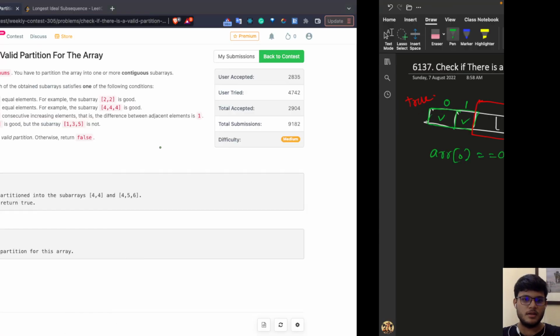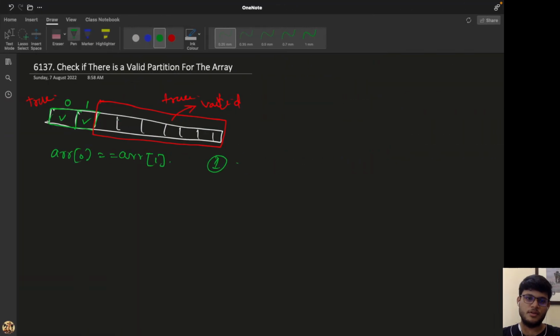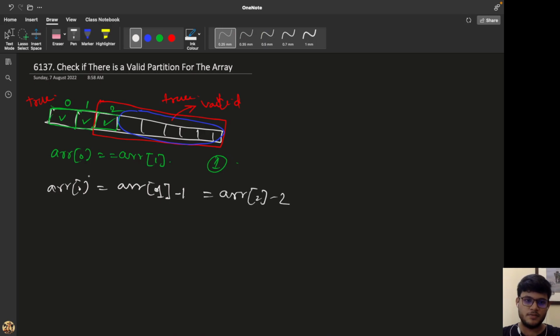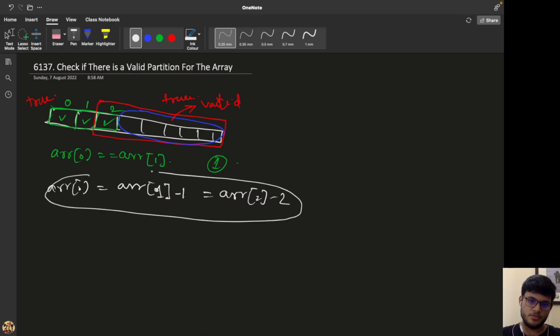The second case is that all three elements are equal. You can similarly extend this to three elements, 0, 1 and 2. If all these three elements are equal, then we can check for the subarray from 3 to n minus 1. Similarly, if this is increasing, so if array of 1 is equal to array of 0 plus 1, and array of 2 is equal to array of 0 plus 2, and this is true, then from array of 3 to n we have to find the same thing again.